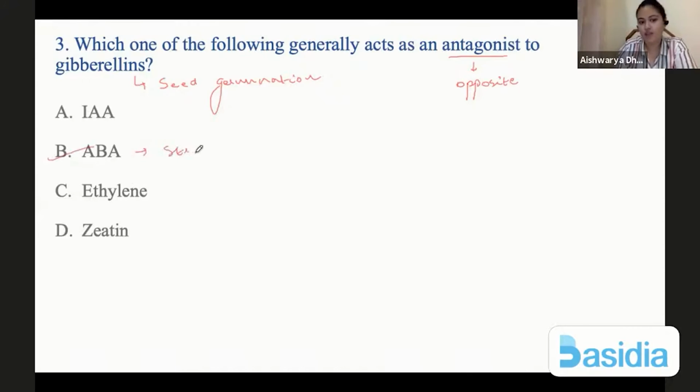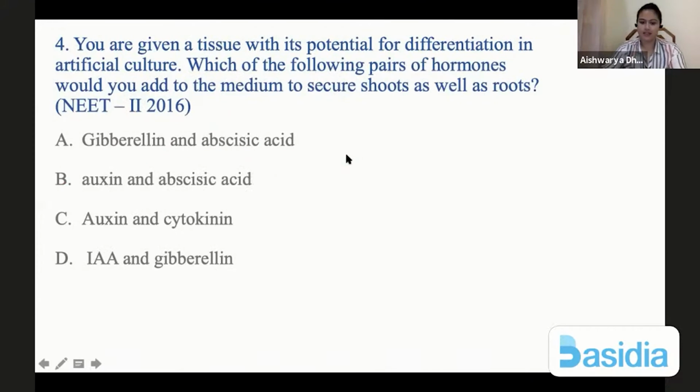ABA is a stress hormone and it inhibits any type of growth that will require energy or any sort of nutrient. So it will inhibit. Next, you are given a tissue with its potential for differentiation in artificial culture. So basically a mass of cells or callus has been given to you without any differentiation or without any particular formation of any part. And it does have potential for differentiation.